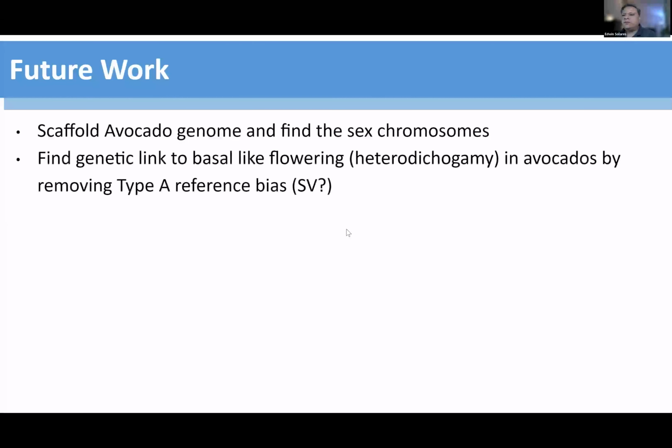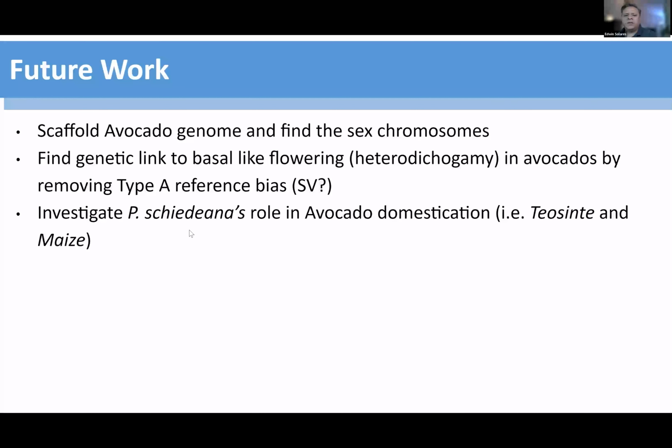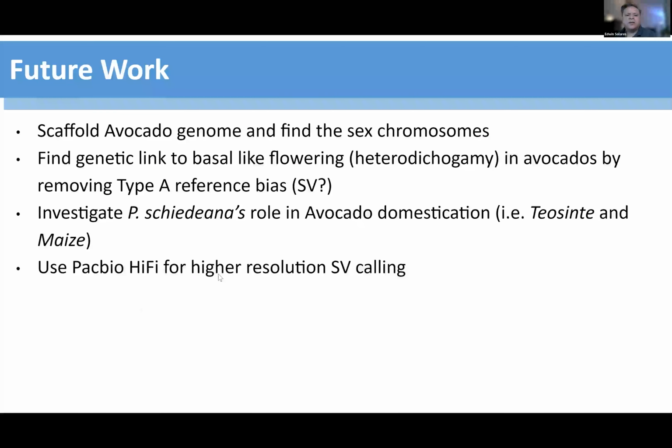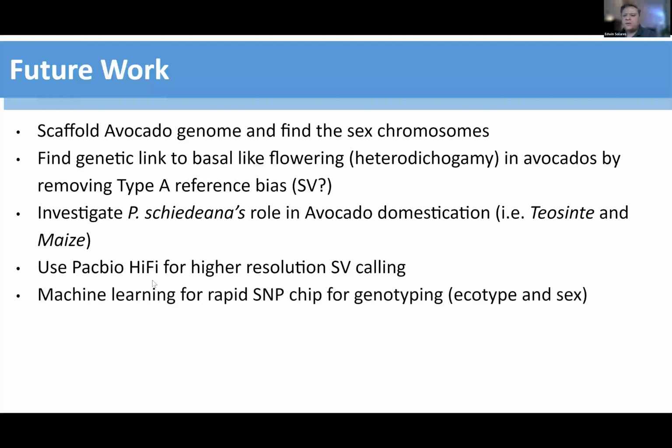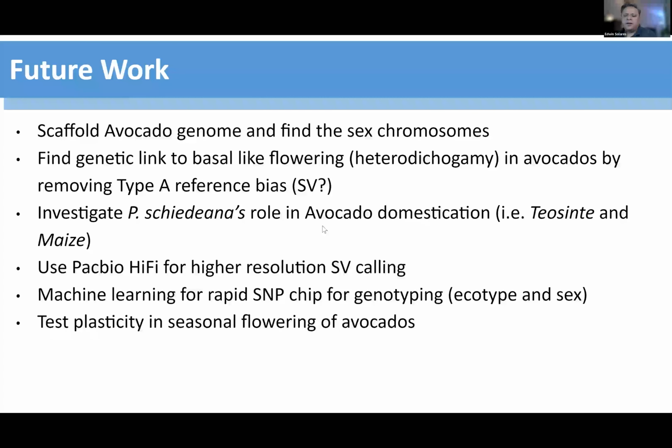As far as future work, I want to create a scaffolded genome in order to identify the sex chromosomes, and also sequence a type B avocado that is also highly scaffolded. We also want to investigate different individuals of Persea to see if there's any more evidence of introgression in Mexican avocados, and use PacBio HiFi so that we can do better SV calls. I also want to use my computer science background for machine learning and rapid SNP chip prototyping for genotyping, such as ecotype and sex. And I'm currently talking to a faculty member in the UC system about looking at plasticity and seasonal flowering of avocados.